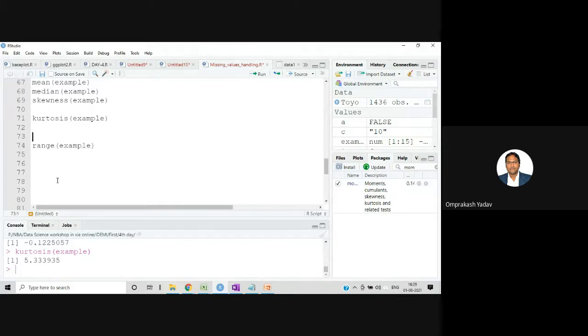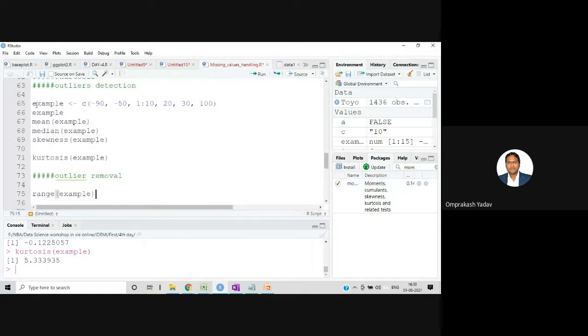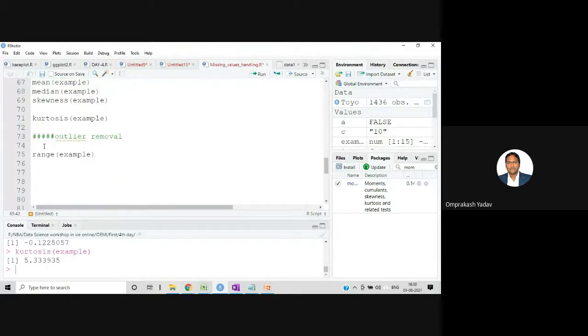I'll give the title as outlier. Now I'm taking the same example. It's the same example. I say range, and it's telling me the range is minus 90 and 100. It's giving me the range as minus 90 and 100.